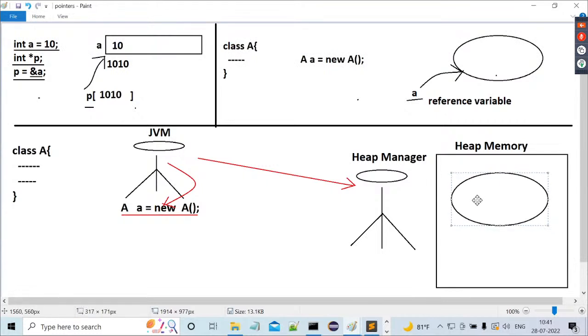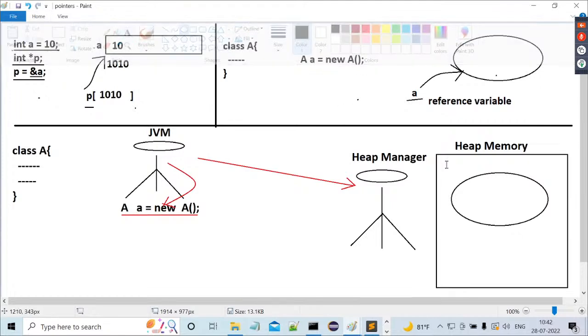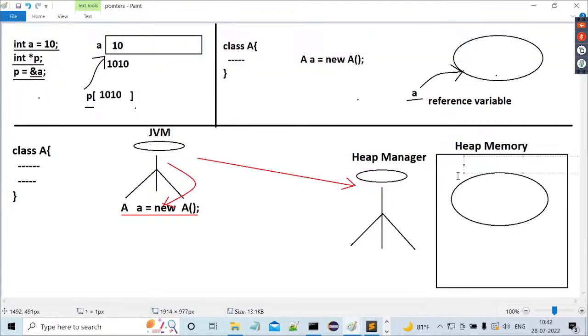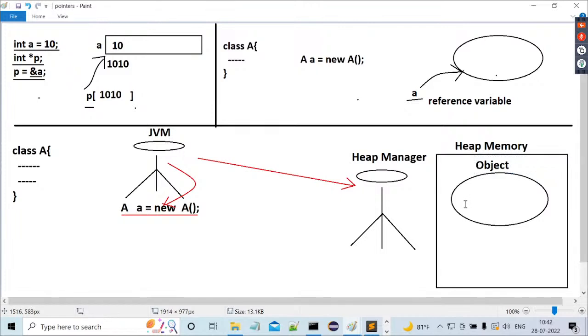Now, whatever block of memory is created by the heap manager, that block of memory is called what? An object. Okay, the object is created.